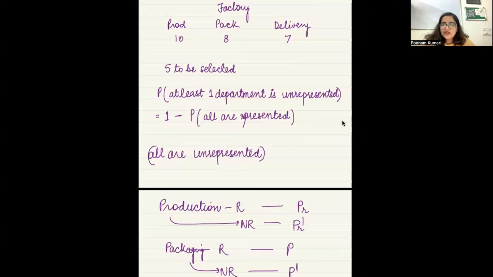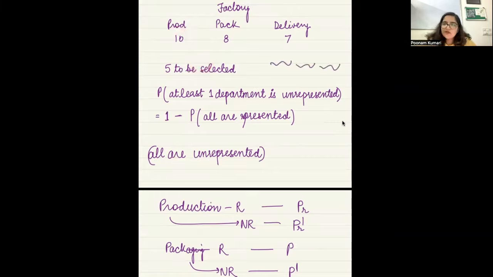Ma'am, if there were only 3 people, then what would the probability be in this case? So if you would have to select a team of 3 people and you want all departments to be represented, you would know that out of 10 people, you have to select 1. So you have to make a team of 3 people, right?